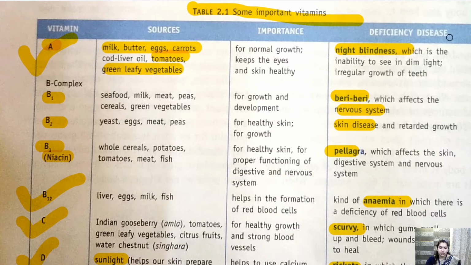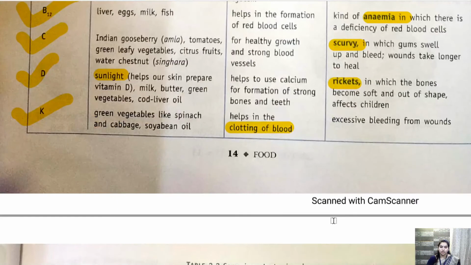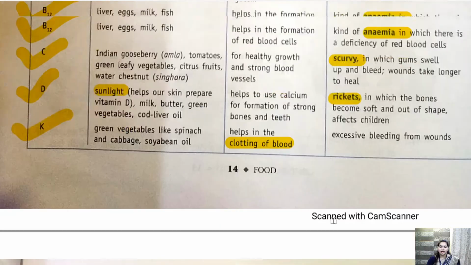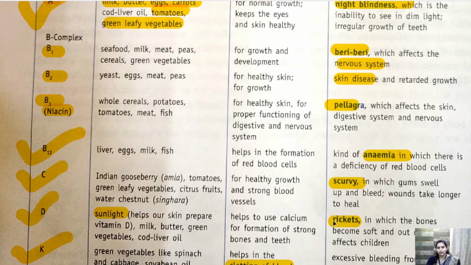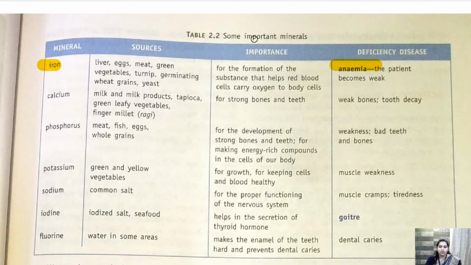So vitamin A is night blindness, B12 anemia, C scurvy, D rickets and K clotting of blood. So this is important, children. This table is very important. Now anything can come from this table, like match the following, fill in the blanks, anything can come from this table. Okay, now coming on to important minerals.